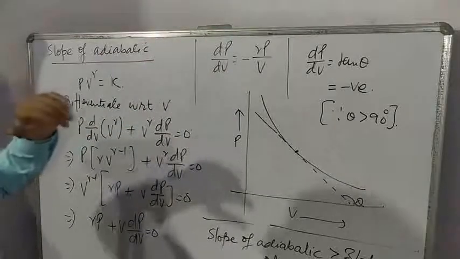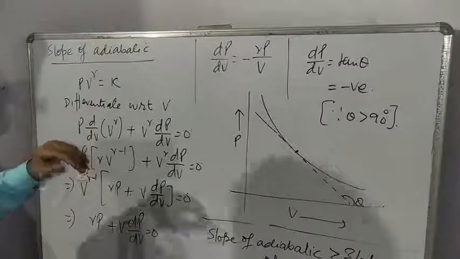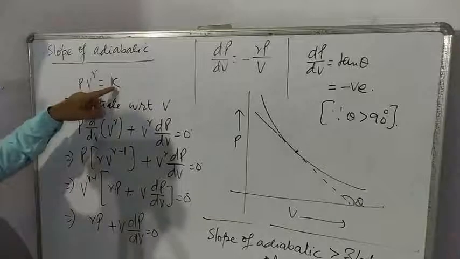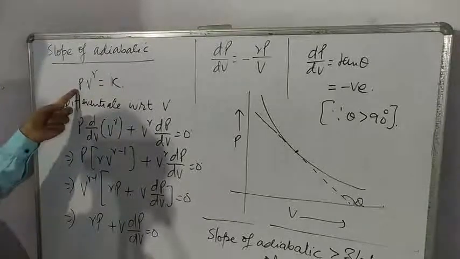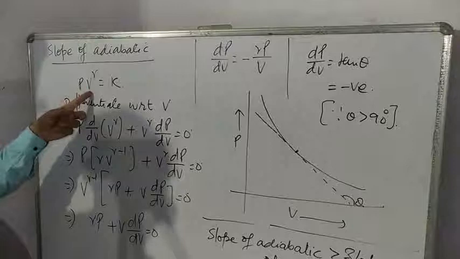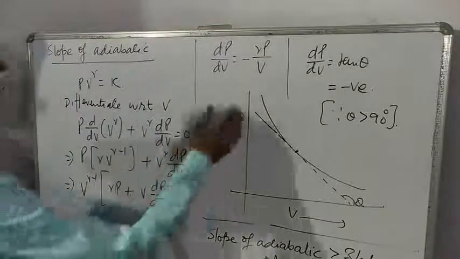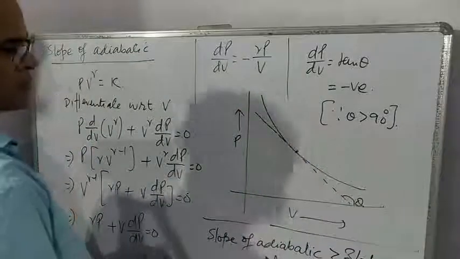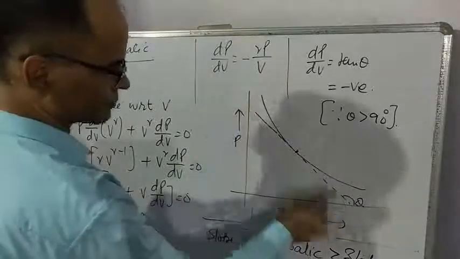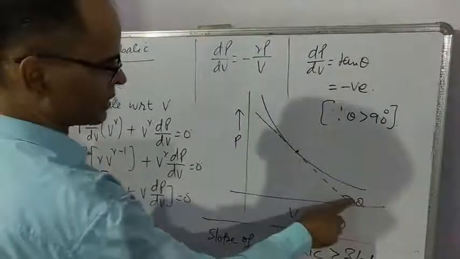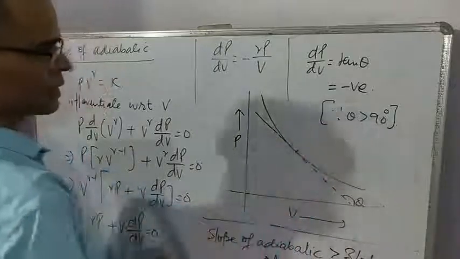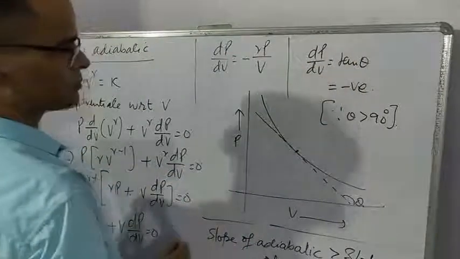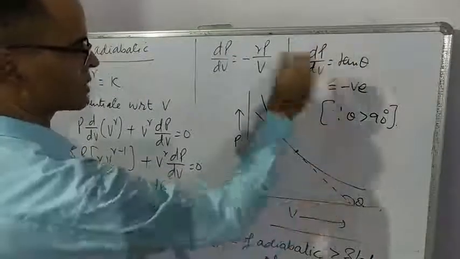Now let us understand sense of the curve. Again pressure into volume to the power γ is equal to constant. Very clearly when pressure increases volume should decrease and vice versa. So graph will have this type of shape. To find slope you draw tangent. Again you are getting theta greater than 90 degree. You know that slope is equal to dP/dV equal to tan theta, and theta is greater than 90 degree, so slope is negative.